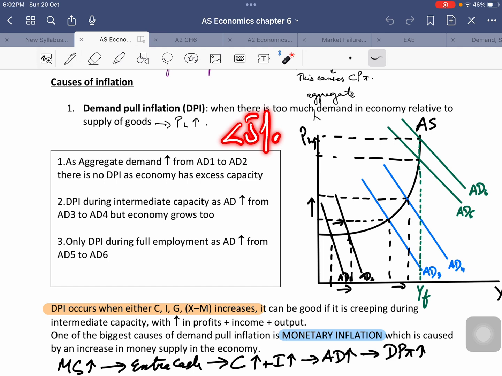And ideally it is between 2 to 3%. Right? So when the economy is experiencing 2 to 3% inflation, and that is again due to an increase in aggregate demand, that is good for the country, because number one, the rate of inflation is low, which means it isn't affecting people's purchasing power by much. The prices aren't rising very quickly. Number one.